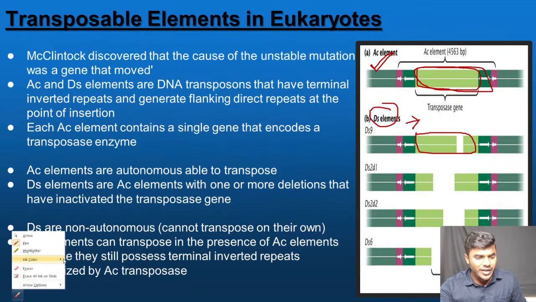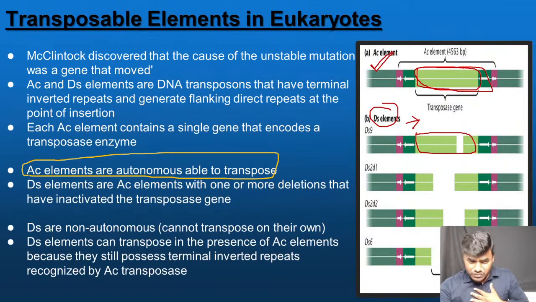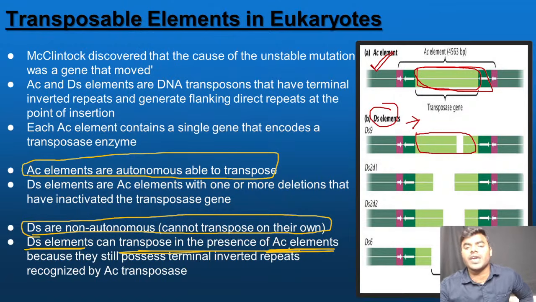That is what is written here. That is what makes us confused. AC elements are autonomous, able to transpose on their own. Myself. DS are non-autonomous, cannot transpose on their own. You people. But you people, which are DS elements, can move in the presence of AC elements. Such a simple step it is.